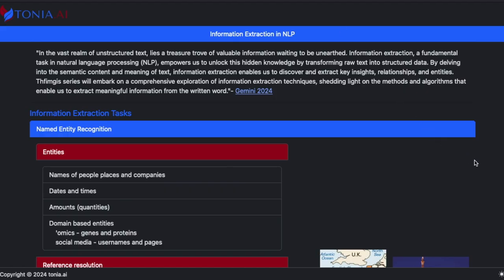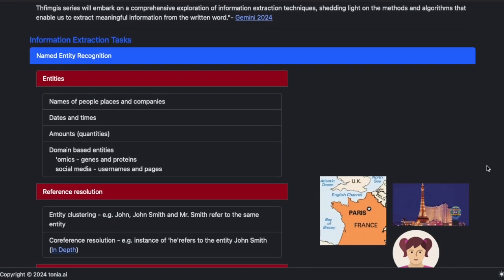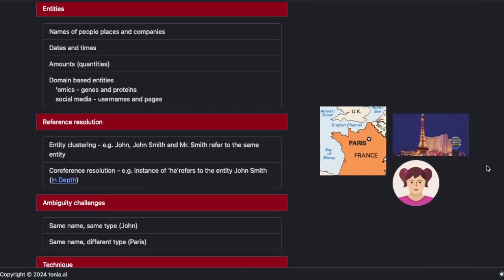Go back to our lecture notes. In addition to identifying entities, we need to be able to determine when different entities refer to the same entity. We call this reference resolution.